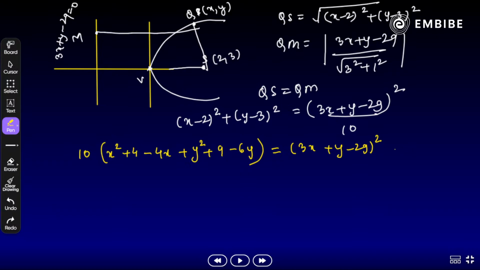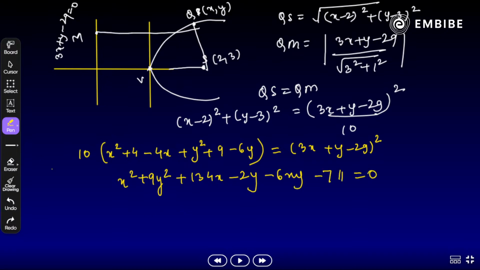Okay, any idea? Anyone? We will get x square plus 9y square plus 134x minus 2y minus 6xy minus 711 is equal to 0.